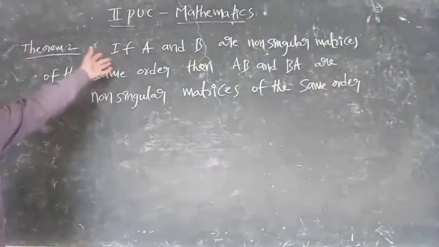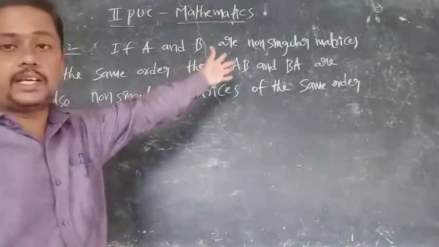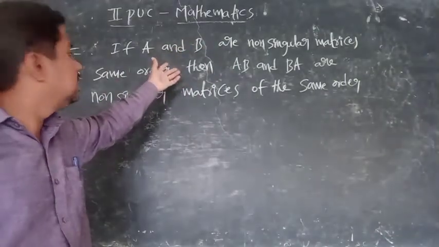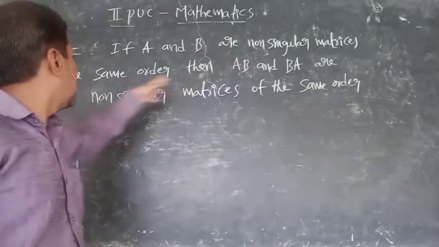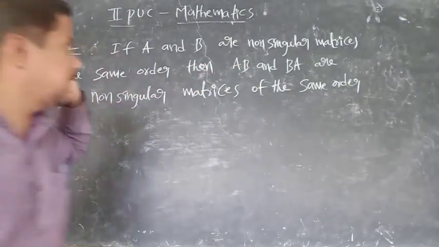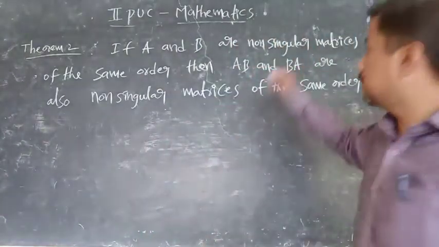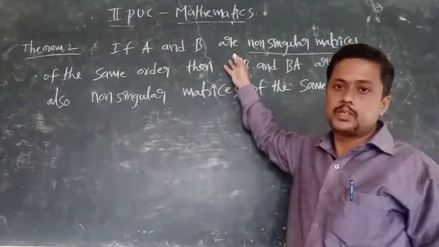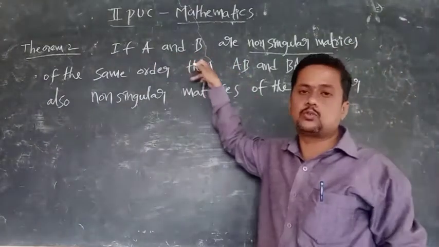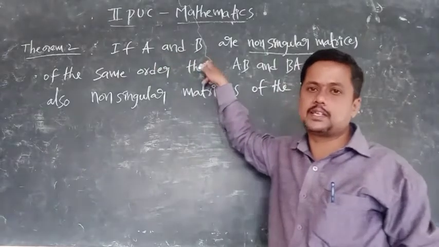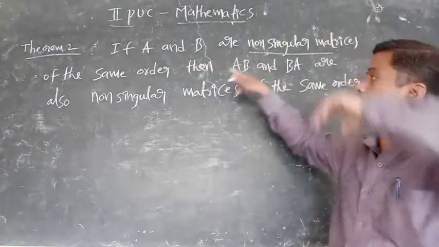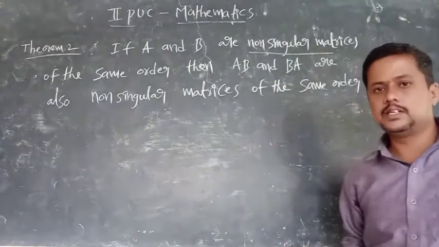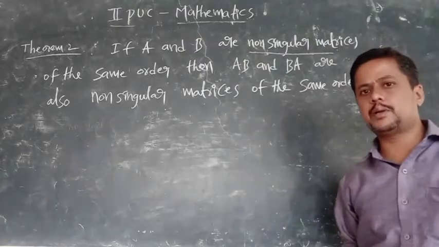If A and B are non-singular matrices of the same order, then AB and BA are also non-singular matrices. What is the meaning of this? We have to consider two non-singular matrices A and B of the same order. If this is 2 by 2, this is also 2 by 2. If this is 3 by 3, this is 3 by 3 square matrices. Under the same order, AB and BA are also non-singular matrices. It is very useful for CET and for doing some problems.